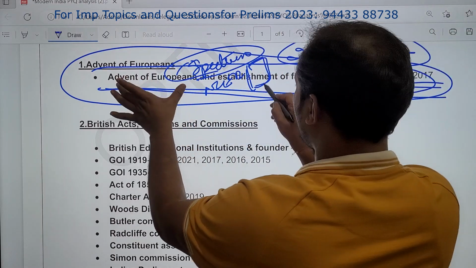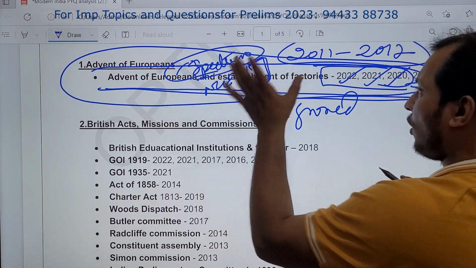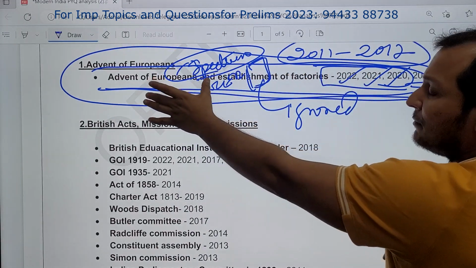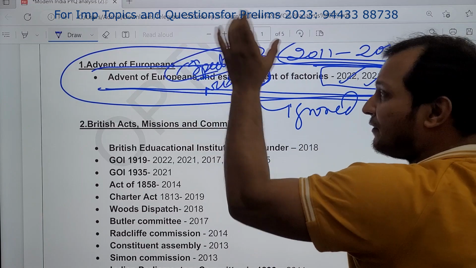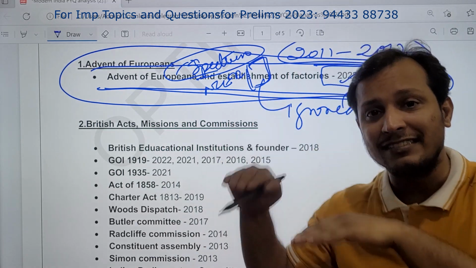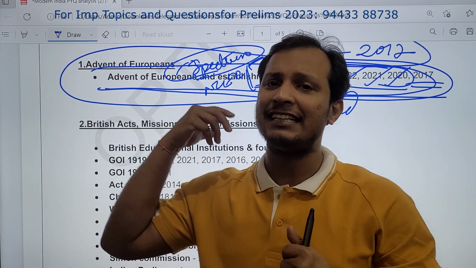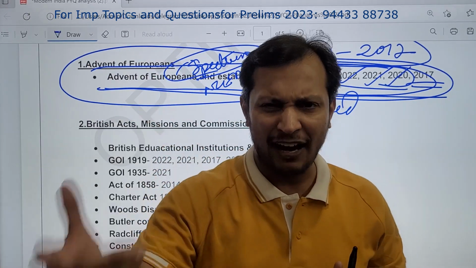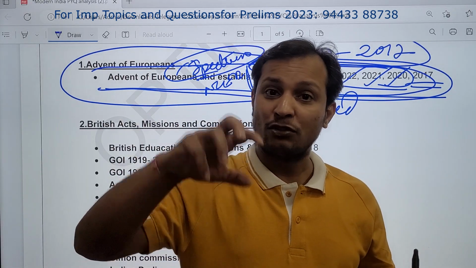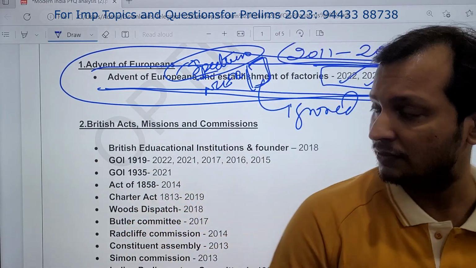So this chapter is ignored by many UPSC aspirants. Don't ignore this chapter. Although in the last 10 years very few questions have come from this theme, in the last 3 years UPSC is asking one question from this theme every year. So you need to prepare this theme. It is very, very important for this year's UPSC examination. Questions are like which European power first came to India, and where did they establish their factories. The questions are very factual, and you need to read, otherwise it is very difficult to eliminate options from this section. Okay guys, so the first theme is this.